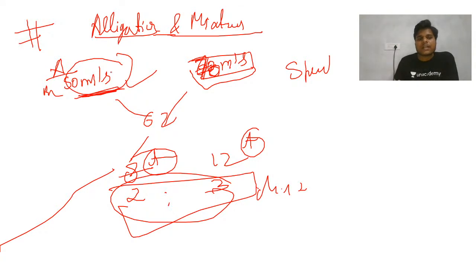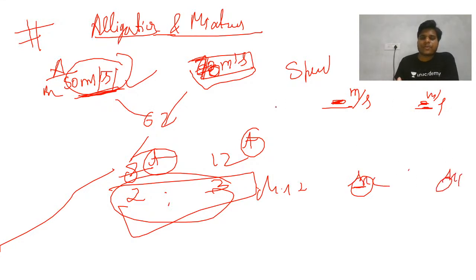Whatever you are writing in the denominator here in the allegation, write the unit of that thing, like the unit here is meter per second. So in the ratio you'll get the second, not meter. If it is price per liter, you'll get the ratio of liter here, not price. Is there any confusion? Anyone just let me know. Just take care that you get the denominator's unit when you apply this allegation. This is a very basic thing.